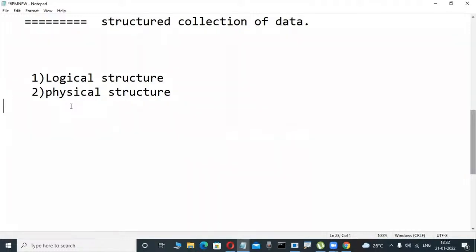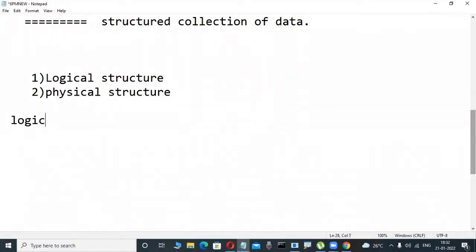Really, I am also working in a logical structure. You are also working in a logical structure. You, a Java or .NET front-end programmer, are also working in a logical structure. I agree, the logical structure of the database. But what is that logical structure? Suppose DBA persons are there, those persons work in the physical structure, don't worry. But what is that logical structure at least? Logical structure means nothing, very easy.